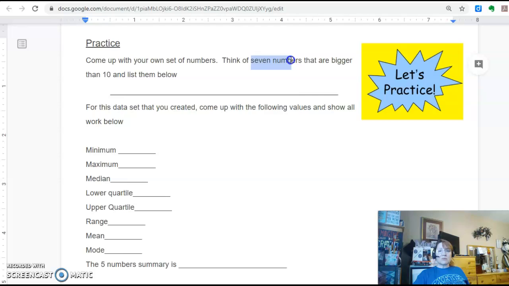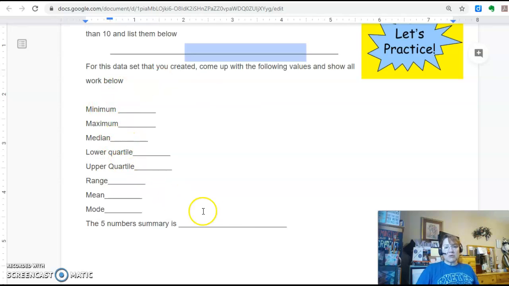So I do tell you 7 numbers, and they have to be bigger than 10. Okay, so 7 numbers bigger than 10. I do expect them to be different and not all the same number. And then I want you to go ahead and tell me what all these are.